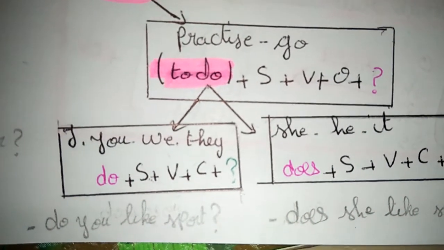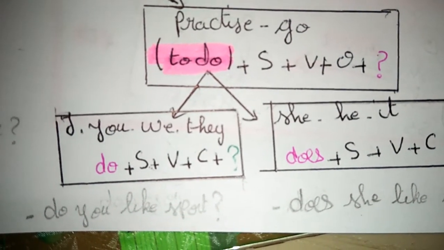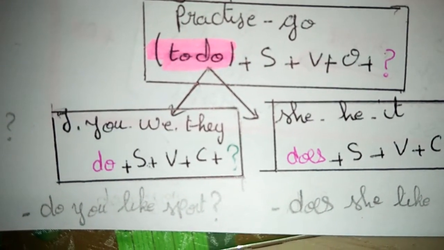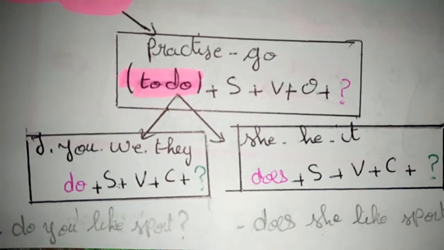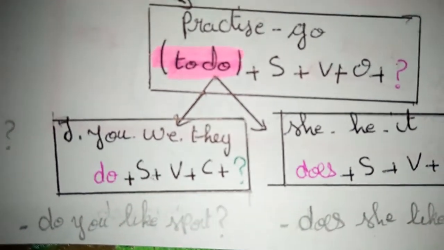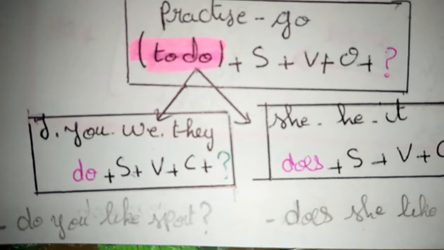When I use I, you, we, they, I say do plus the subject plus the verb plus the complement plus question mark. For example, do you like sport? Do you like sport?